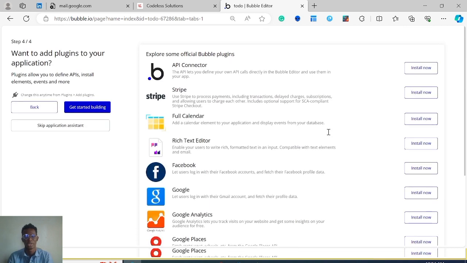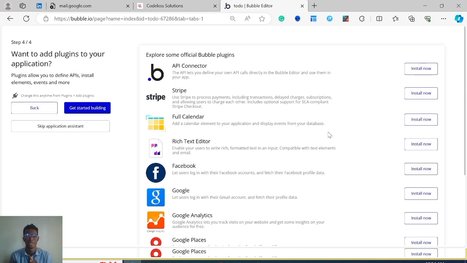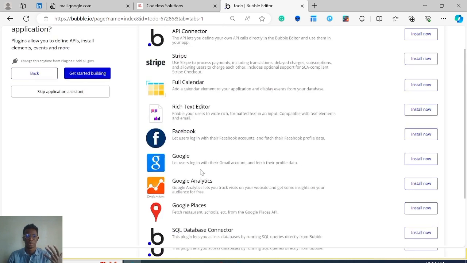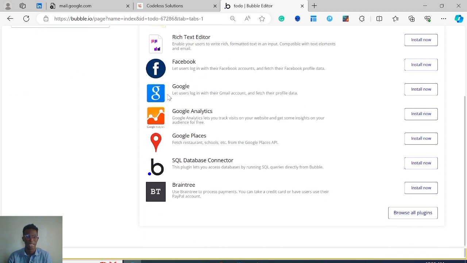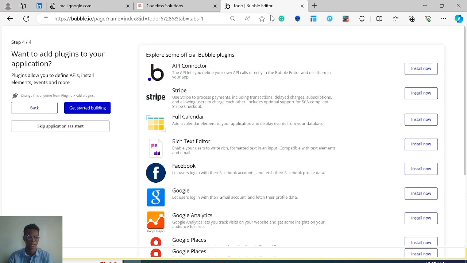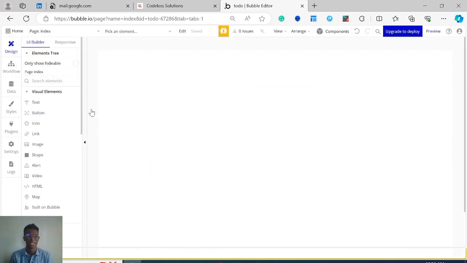You can also add plugins. These are extensions to Bubble. Bubble is a very powerful framework, so you can actually add services to Bubble. Say for example, you want to be accepting payments in your application, you can add Stripe. You want to have a scheduling application, you can add a calendar. You want to integrate logging in with different social media, you can add this. But for now, we're just going to skip all of this, and we're going to get started with it. We can add all of this later.